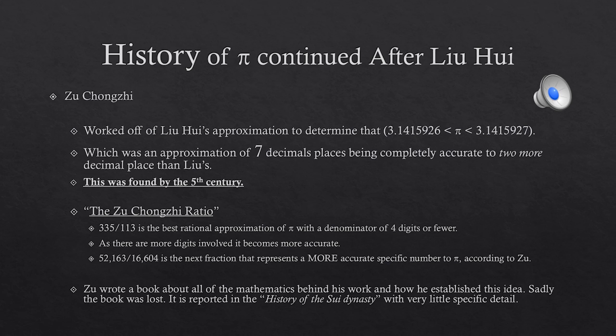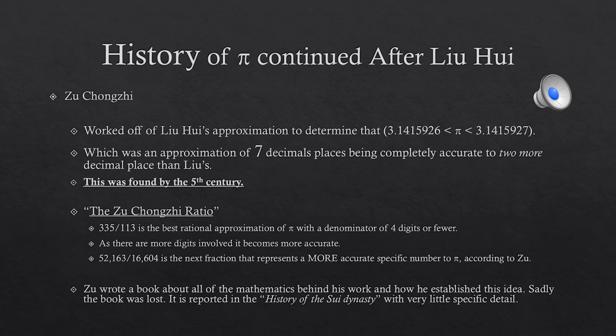History of pi continued after Liu Hui. Zhu Chongzhi worked off of Liu's approximation to determine that 3.1415926 was less than or equal to pi, which was less than or equal to 3.1415927, an approximation accurate to 7 decimal places, 2 more decimal places than Liu's. This was found in the 5th century.